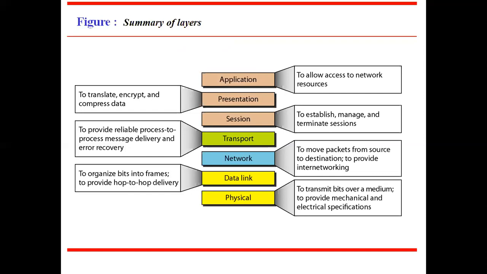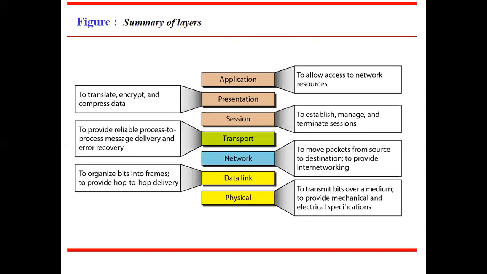Data link layer: its responsibilities are to organize bits into frames and to provide hop-to-hop delivery. Network layer: its responsibilities are to move packets from source to destination and to provide internetworking. Transport layer: its responsibilities are to provide reliable process-to-process message delivery and error recovery.